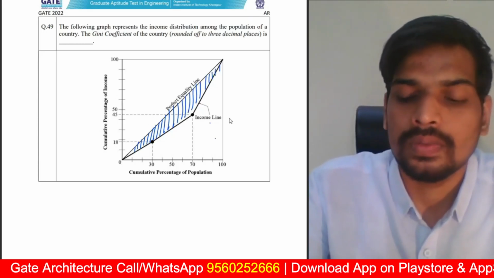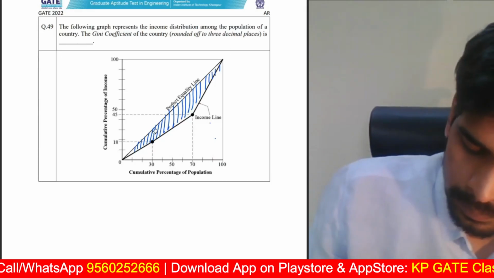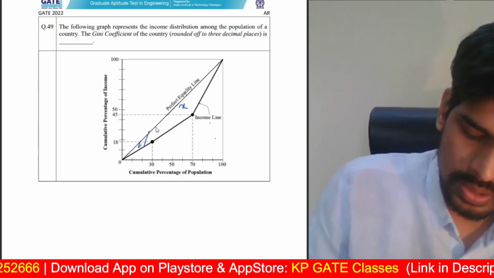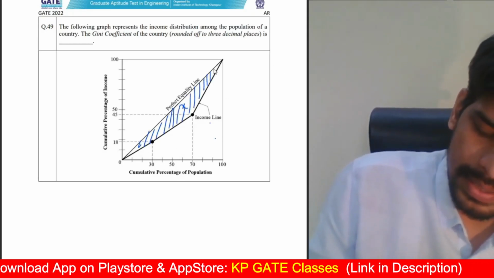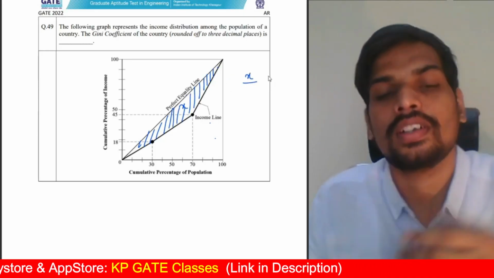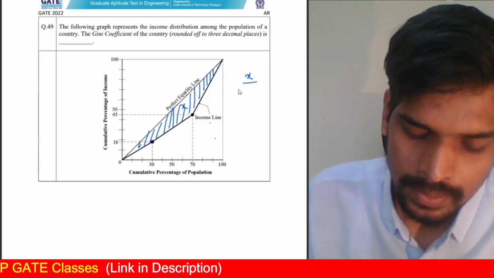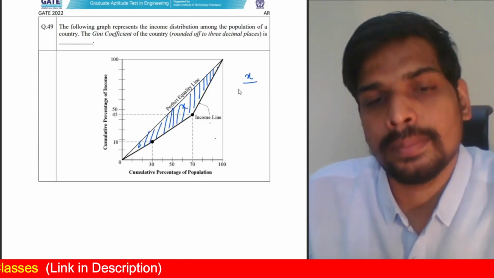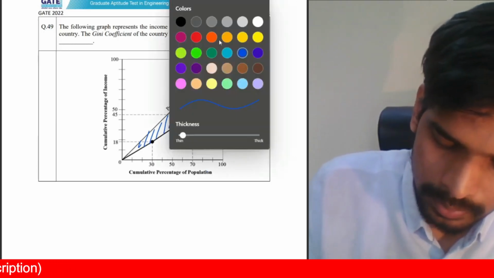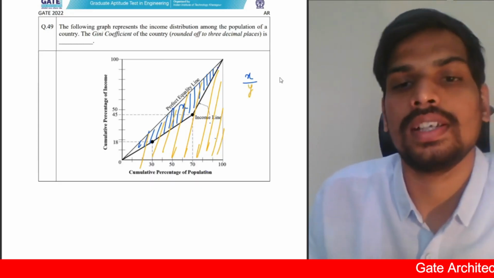perfect equality. So this difference between the equality line and the income line, let us say that area is X, this shaded portion, area between the equality line and the perfect income distribution. They're asking for the coefficient, so we need not find the percentage, but this one as a decimal fraction with respect to perfect equality. So say the total area under perfect equality is Y. So X upon Y is called the Gini coefficient.